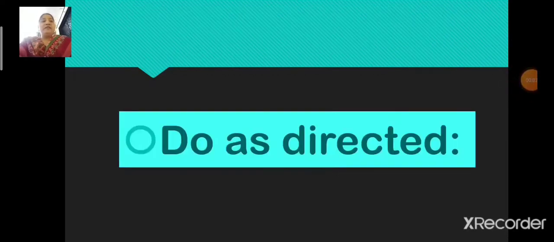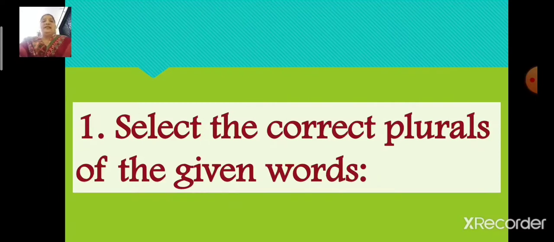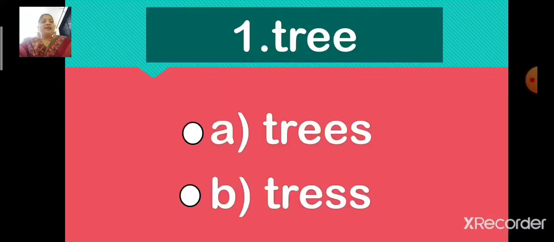The head question will be do as directed. Now children, let us go through the first question. Select the correct plurals of the given words. I repeat, select the correct plurals of the given words. Number 1. Tree. T-R-E-E, tree. The options are option A, T-R-E-E-S and option B, T-R-E-S-S. Now children, identify the correct answer.